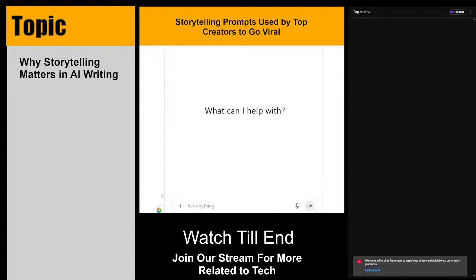Let's use AIDA, that is attention, interest, desire, and action, but rewrite in story format. AI follows it step by step. Use PAS, but make the solution emotional. AI shapes the story around emotions. So today we will use these 3 frameworks.